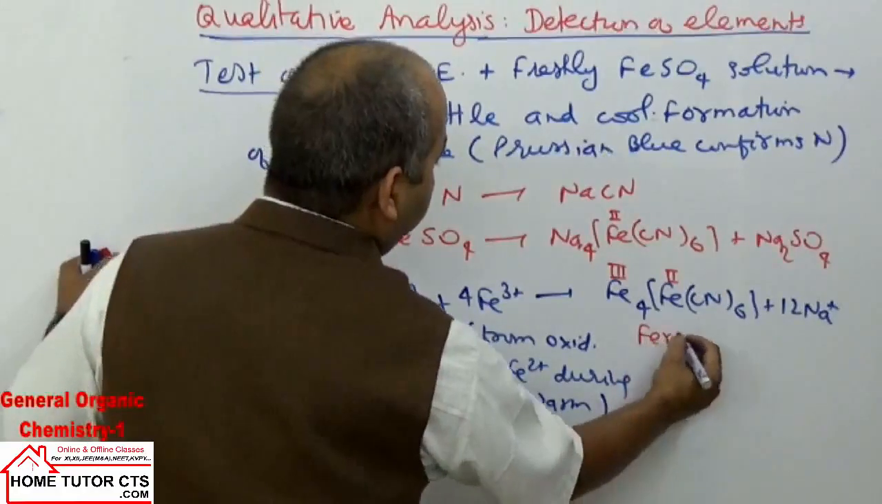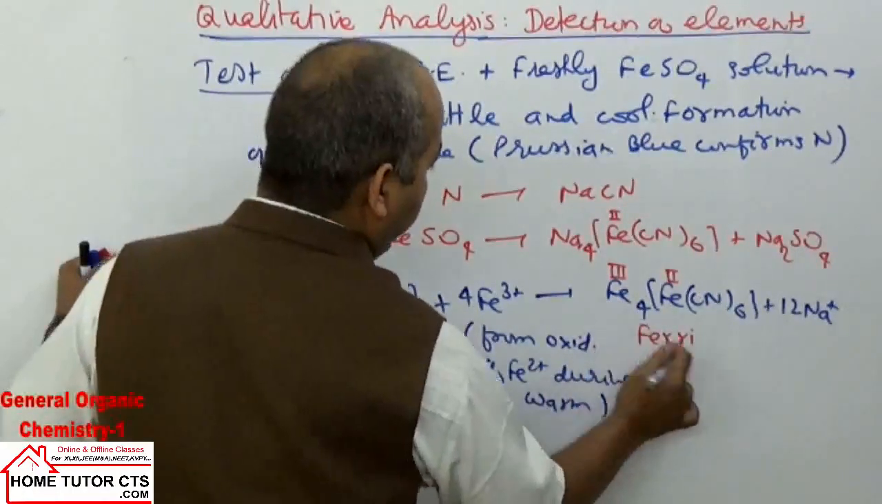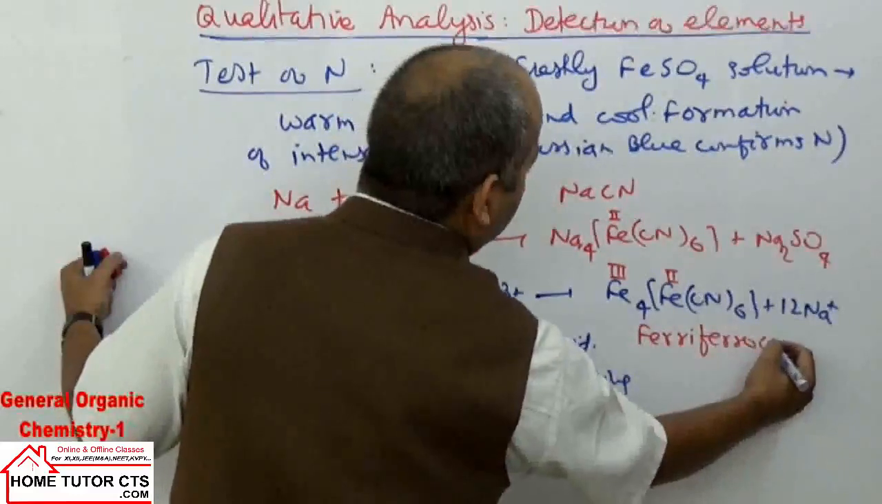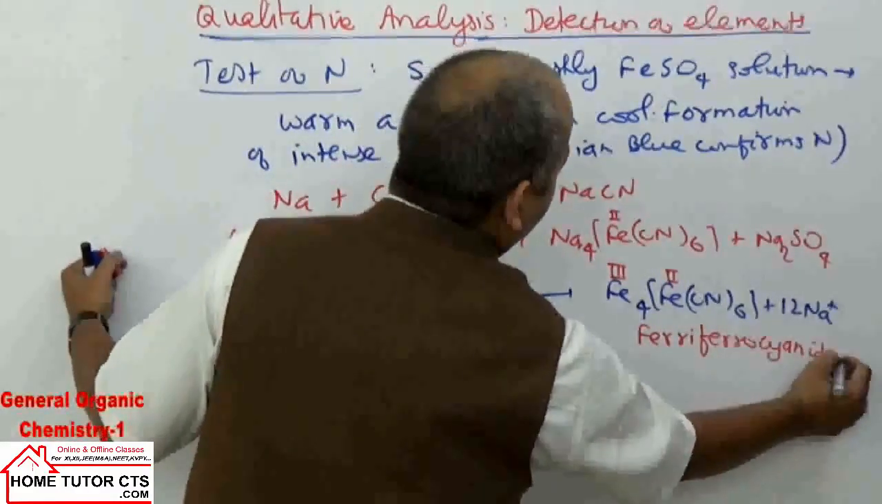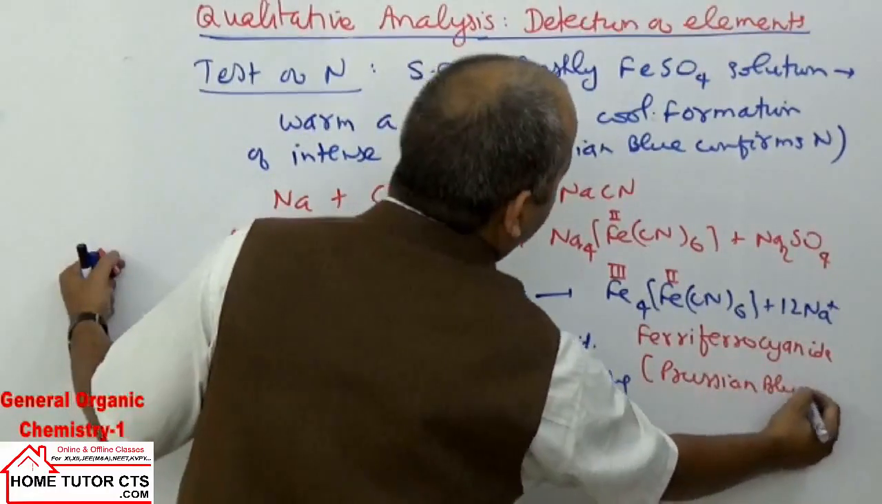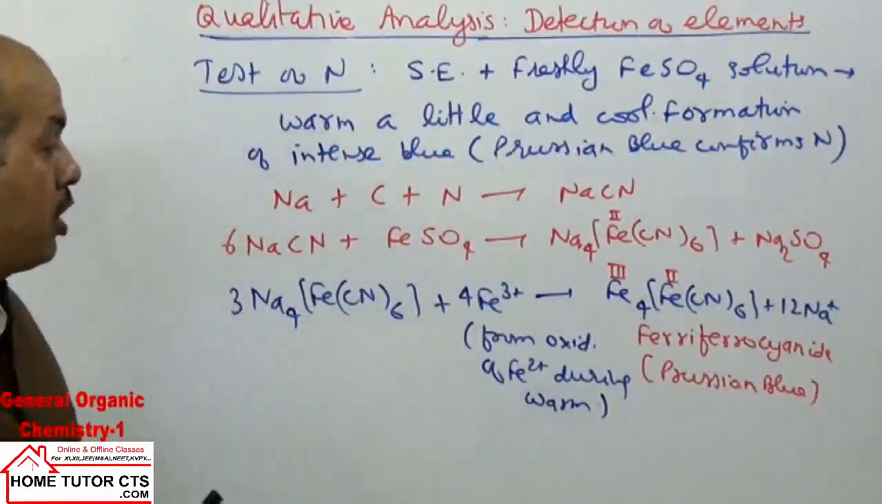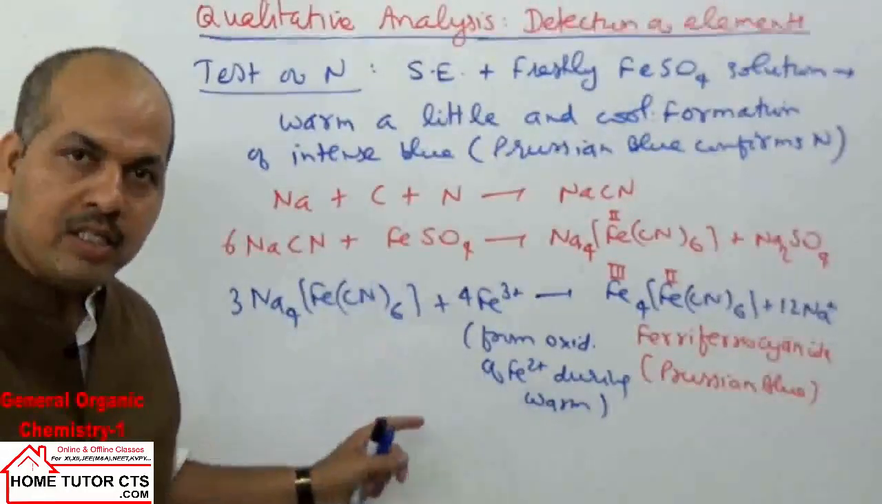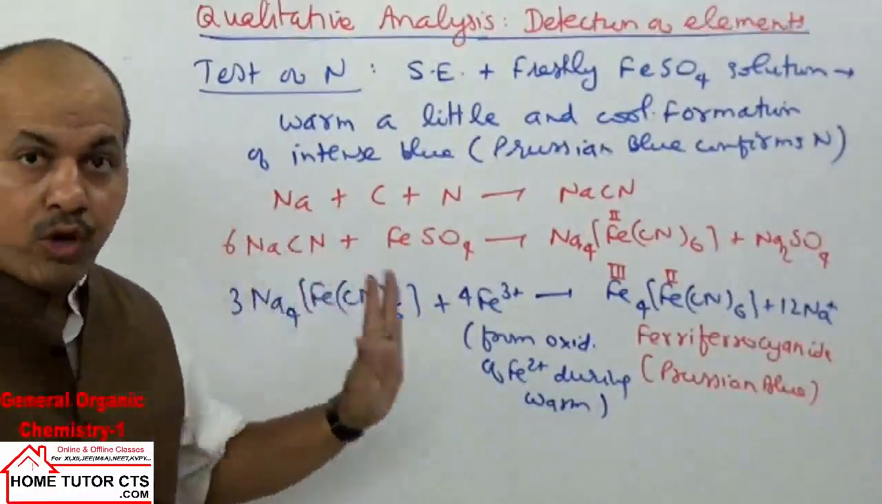This is called ferri, outside in the ferric state, ferri-ferrocyanide, or it is called Prussian blue. So formation of Prussian blue will confirm the element nitrogen. I hope you got the meaning.